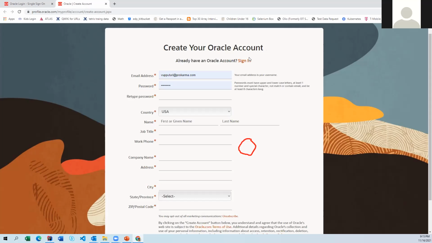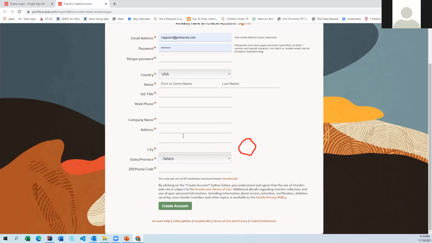So that going forward, if you are trying to download anything from Oracle, let's say the SQL Oracle, you can use the same account. Now they have some restrictions to download their products. They just wanted to see how many people are using it. Okay, so I'm just closing this one.